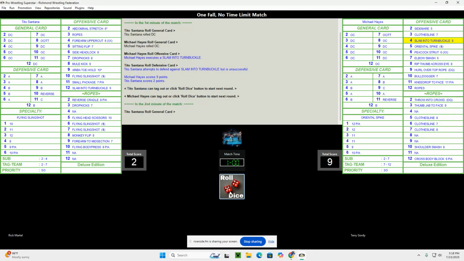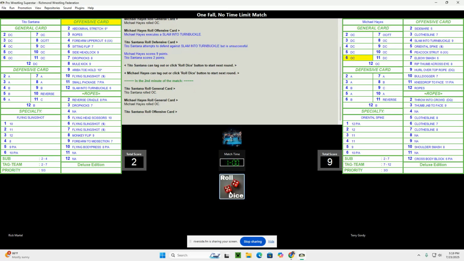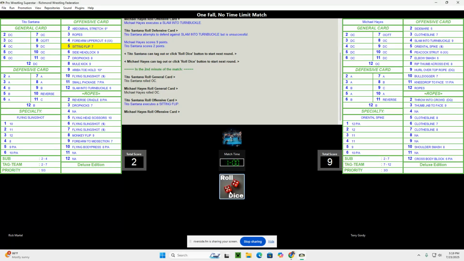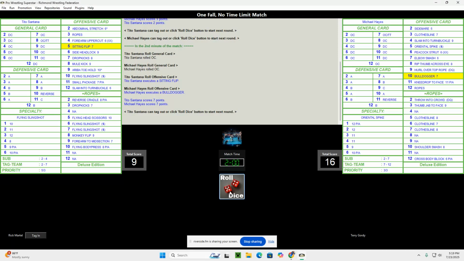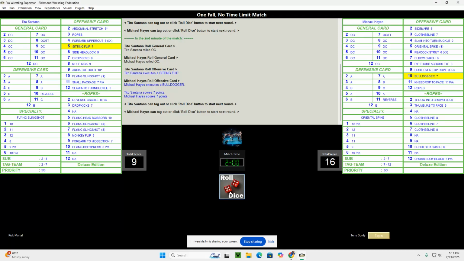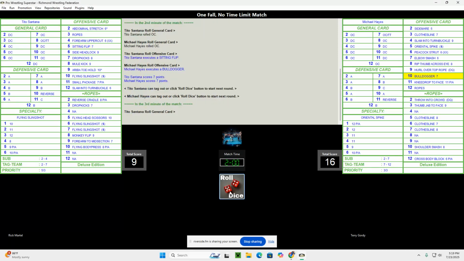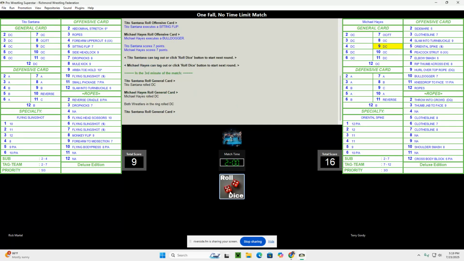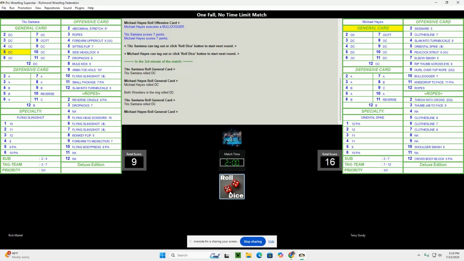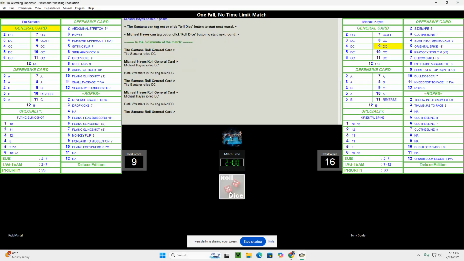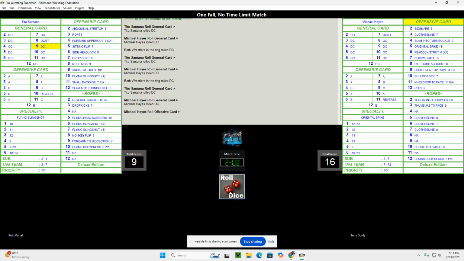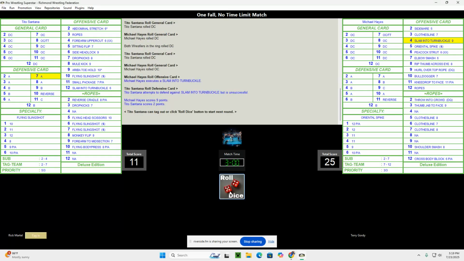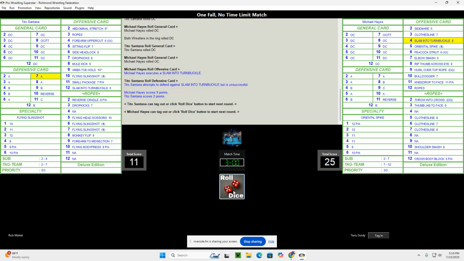We both roll on offense. Santana gets a sitting flip, and Hayes gets a bulldogger, so they both score 7 points. Santana rolls on defense, and Hayes rolls on defense, so we're going to roll again here. This time, again, both on defense. All right, Hayes is on the attack. He executes another slam into the turnbuckle. Unable to defend it is Hayes, and it's up 25-11 now in the 3rd minute.